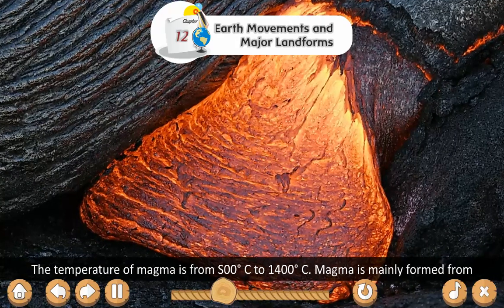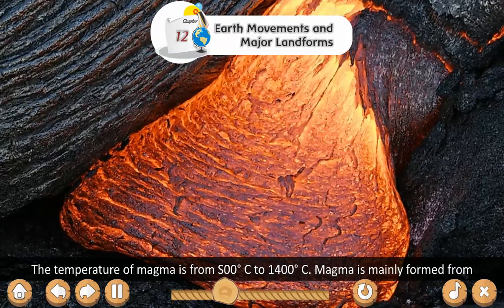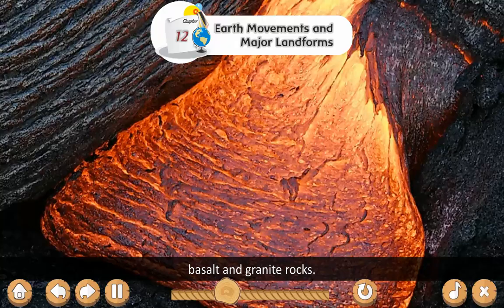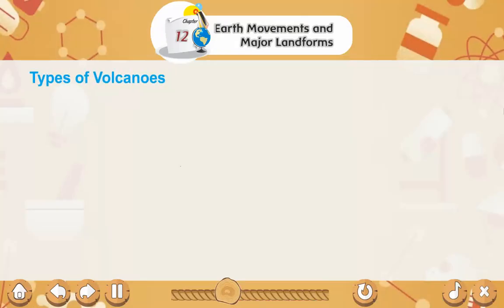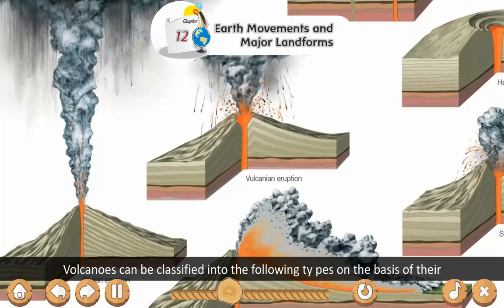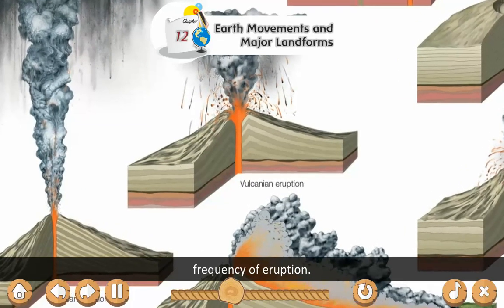The temperature of magma is from 500 degrees Celsius to 1400 degrees Celsius. Magma is mainly formed from basalt and granite rocks. Types of volcanoes. Volcanoes can be classified into the following types on the basis of their frequency of eruption.